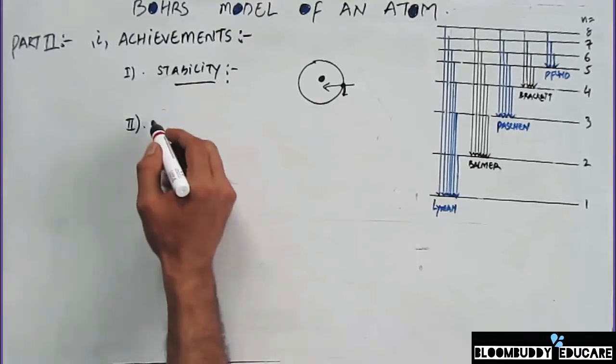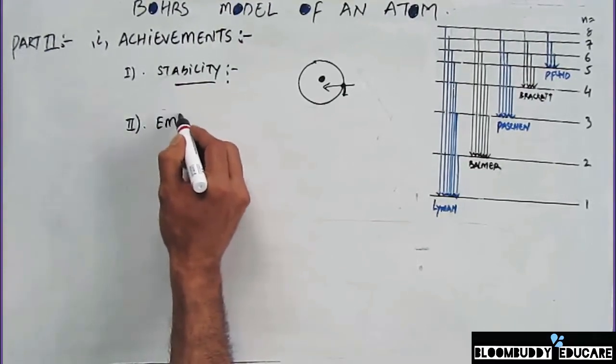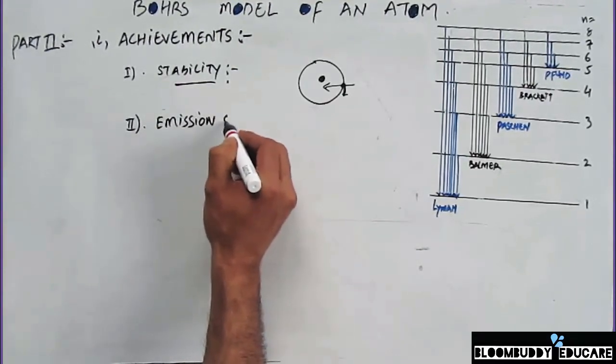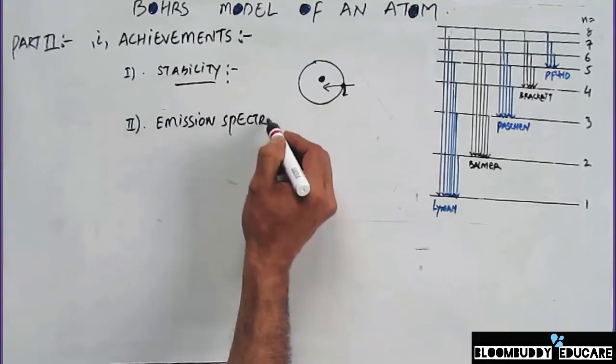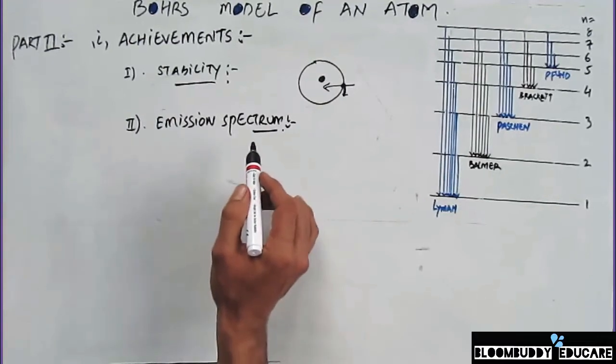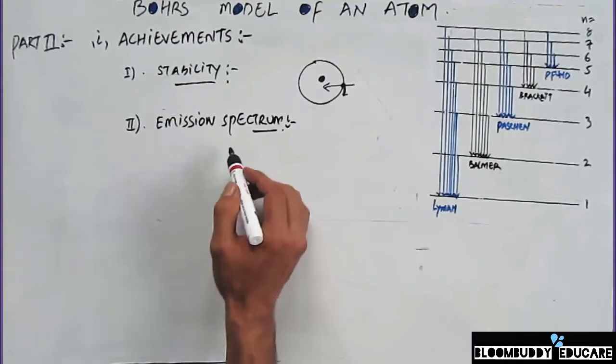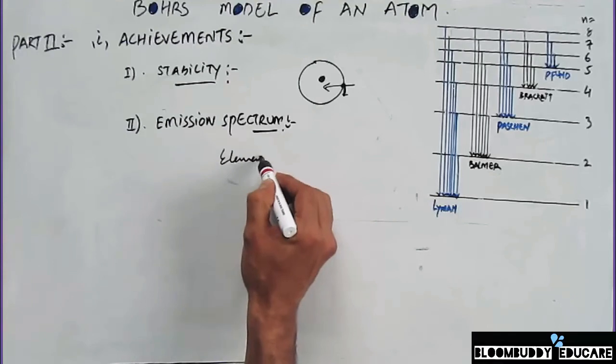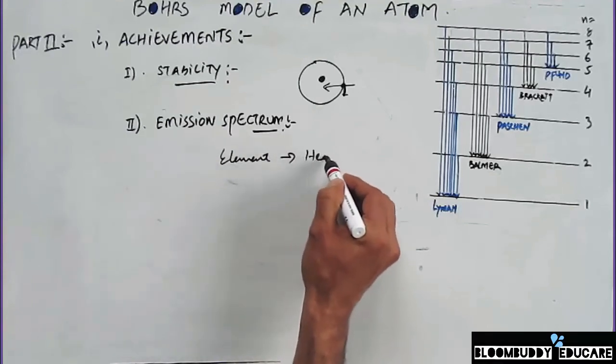Secondly, Bohr's model was able to explain the emission spectra. Emission spectrum. Suppose we take an element and we heat it.